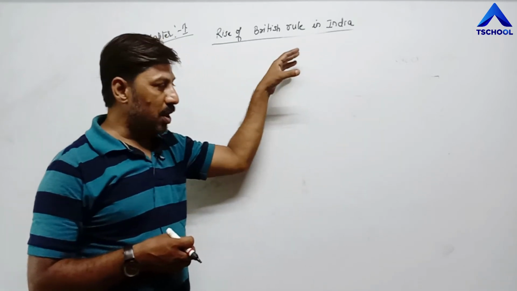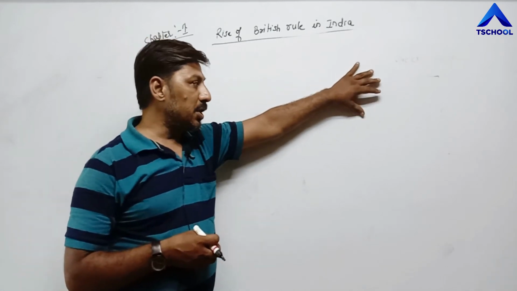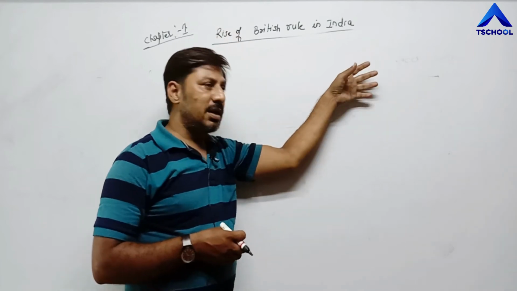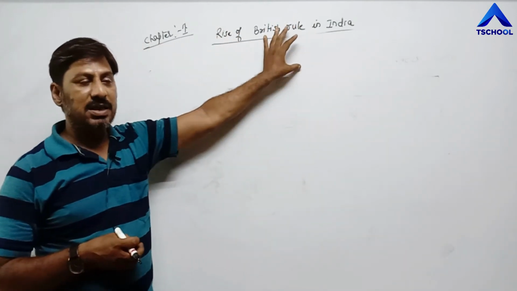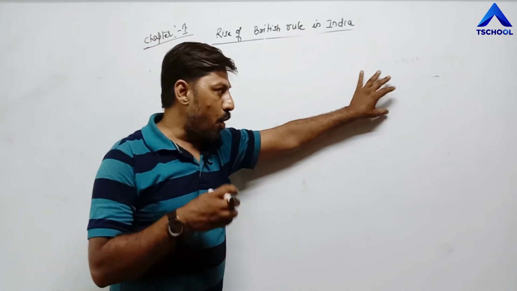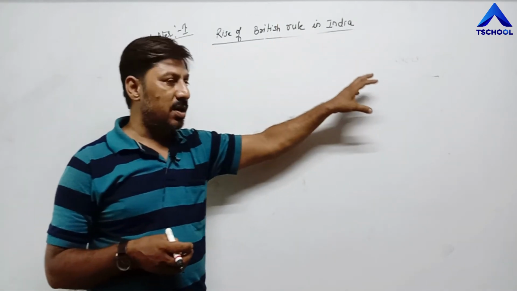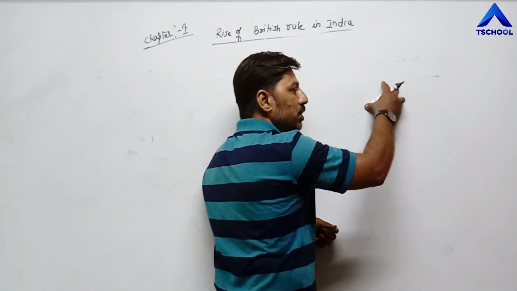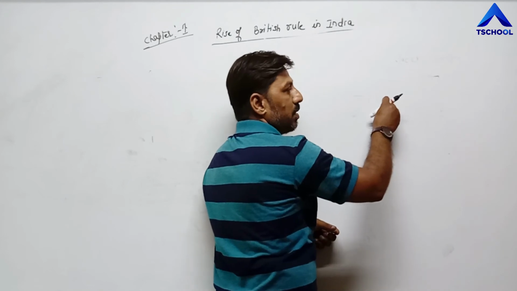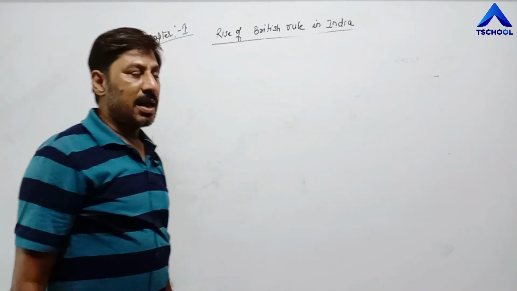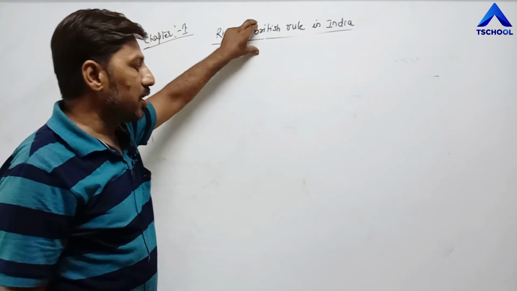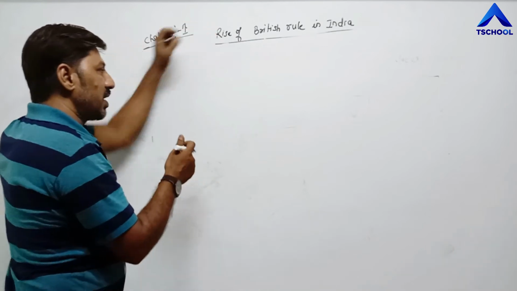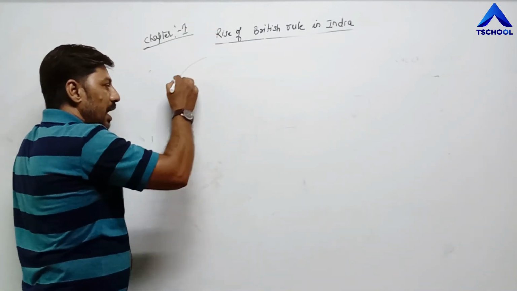But on the way there was a country, Constantinople or Turkey or Istanbul, and during that time there were conflicts between the European countries and Turkey, and a war took place between European countries and Turkey. In that war, Turkey won the war. That's why they closed the short route for European countries, and this event forced European countries to find out another sea route to India. That's why they tried another sea route from the Atlantic Ocean.